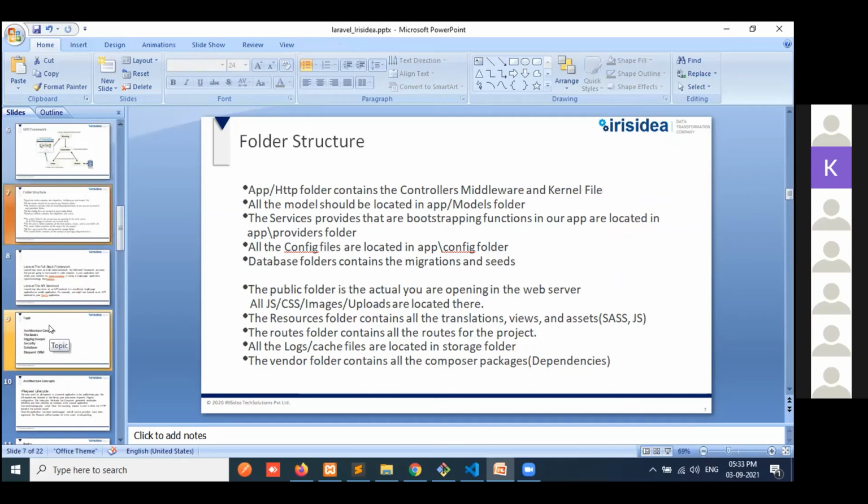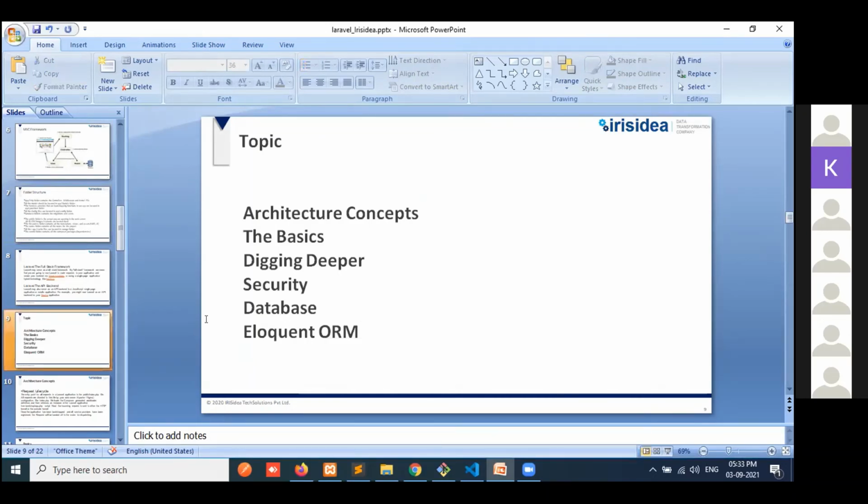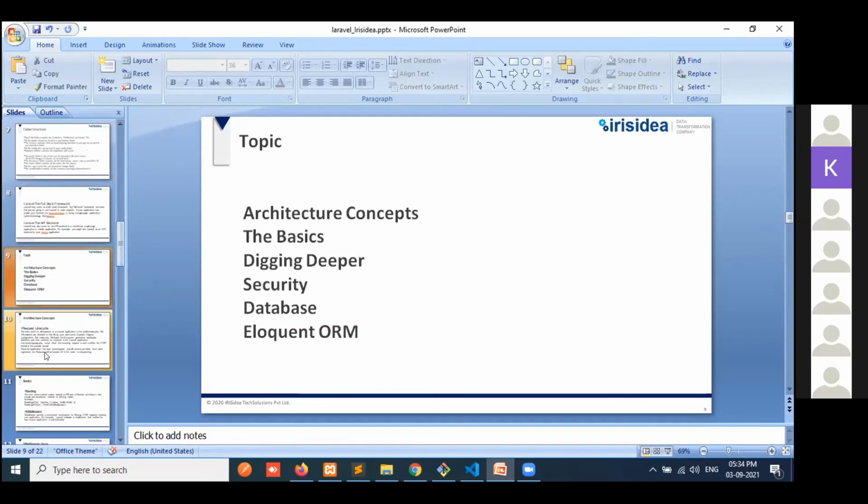So I noticed some topics here also: architecture concepts, the basics, digging deeper, security, database, Eloquent ORM. So I will go through them one by one. So first, the picture: we have the request life cycle, how it is going.